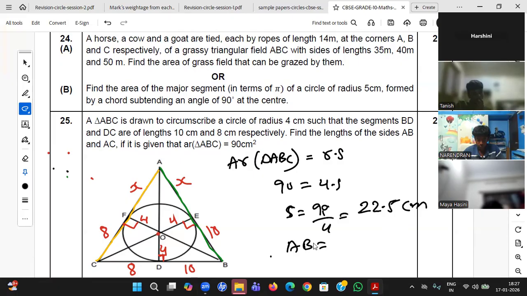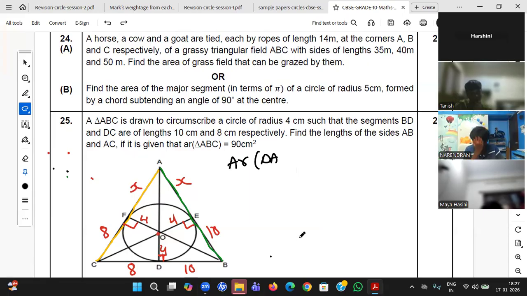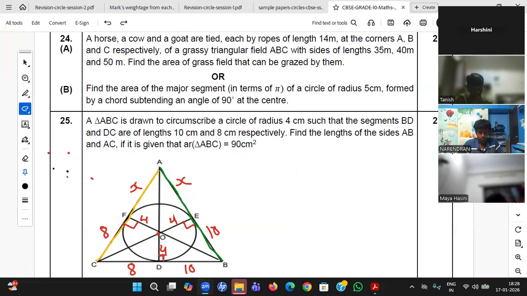For all the sides AB, AC, and BC, we get them in terms of x. BC we already have. Okay, good. Then I used the semi-perimeter instead of using the small triangles' area. Oh, okay, that way is also right. Any better idea, students? We have done this question again. I'm repeating, we have done this question. So we can also find the small triangles' area and equate it.